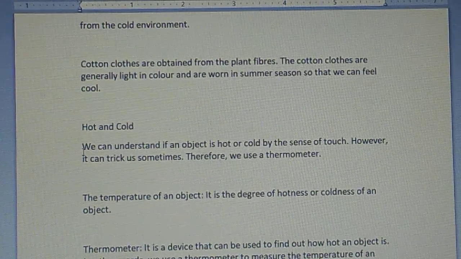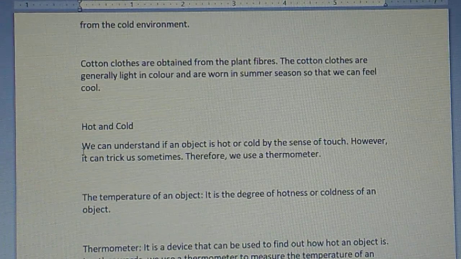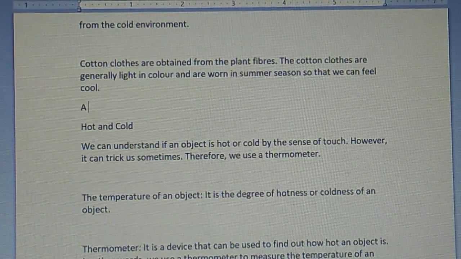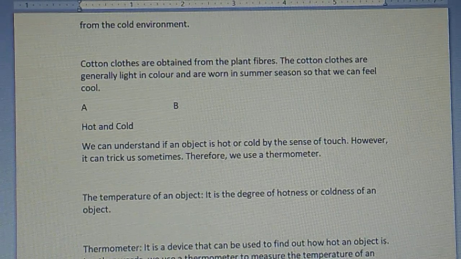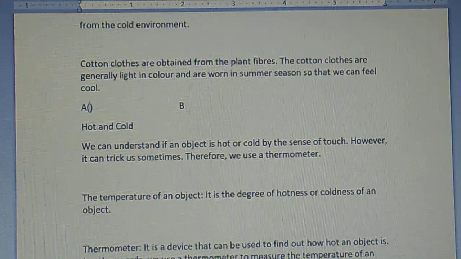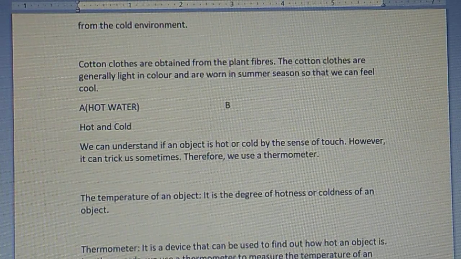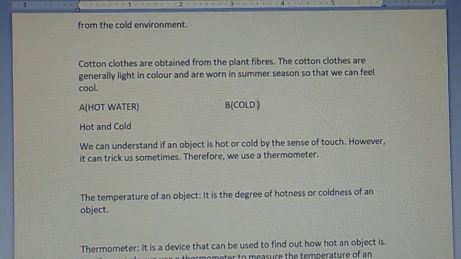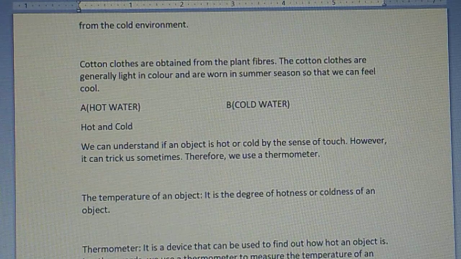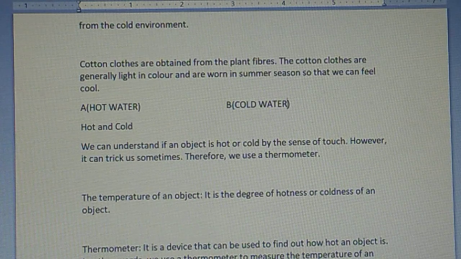So hot and cold, you have to feel first of all. What to do? Just take water in two different utensils. Let's say utensil A, and then utensil B. In utensil A, pour some hot water. And in utensil B, pour some cold water. Now put your two hands into the two different utensils for a period of time, let's say 1 or 2 minutes. Now what will happen?